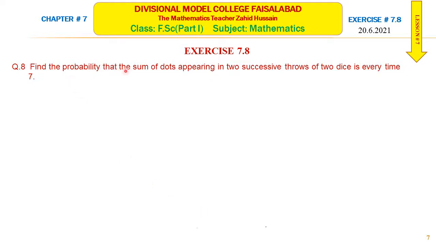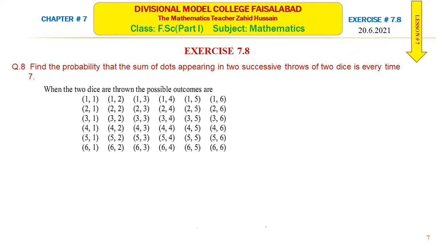Question number 8. Find the probability that the sum of dots appearing in two successive throws of two dice is every time 7. Now, when two dice are thrown, we know the sample space. These are the elements of the sample space. So it means the number of elements of the sample space is 36. You are asked to find the probability that the sum of dots appearing in two successive throws of two dice is every time 7.